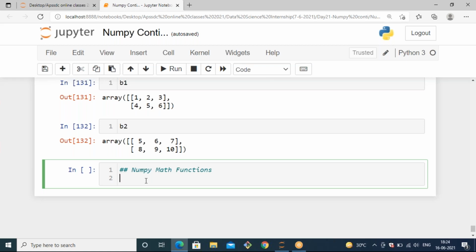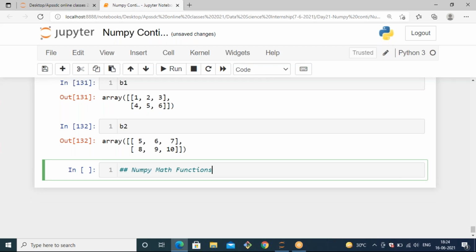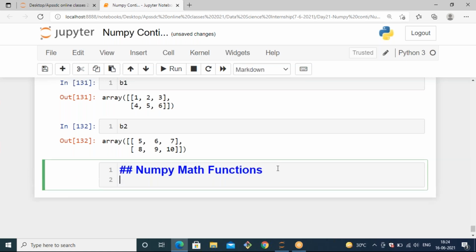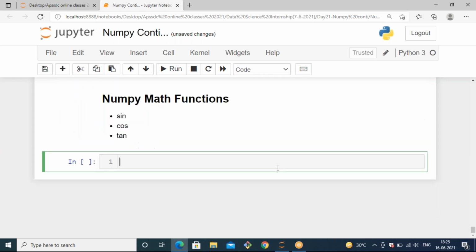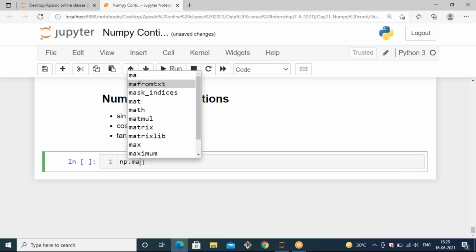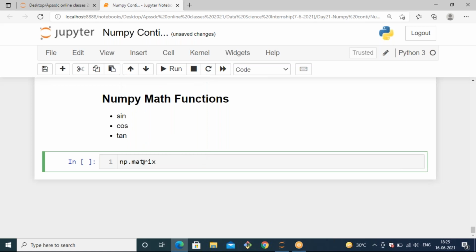For that, we can take one array. We have already A1, right? NumPy math functions are nothing but sine, cos, tan. We can do matrix type multiplications also. For that, you can use one method like np.matrix. Let's see, is that available? Yes, np.matrix to create a matrix type.